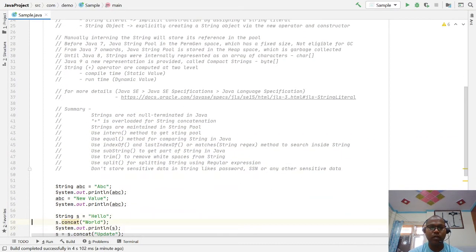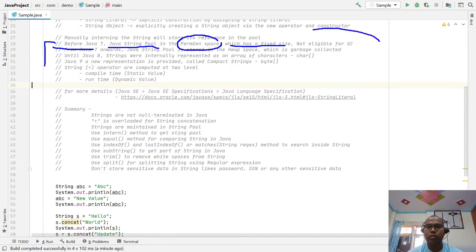So these are the concepts about intern, and from a memory storage perspective, before Java 7, the string pools were stored in the PermGen, permanent generation memory, which has a fixed size. Because before Java 7, there was no concept of garbage collector for permanent generation memory, which is fixed-size memory stored for the class metadata, and where all the string constant pool memory is stored.